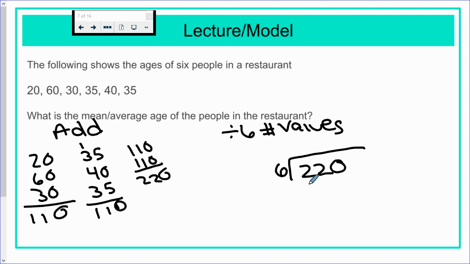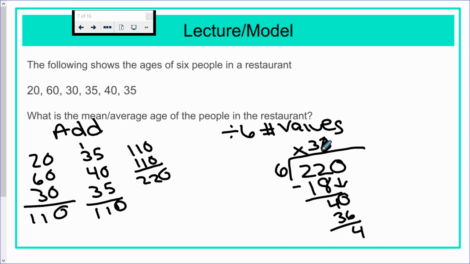All right, 6 doesn't fit into 2, but it does fit into 22 3 times. 6 times 3 is 18. Subtract, you get 4. Bring down a 0. 6 fits into 40, sorry, 6 times. 6 times 6 is 36. Subtract, you get 4.